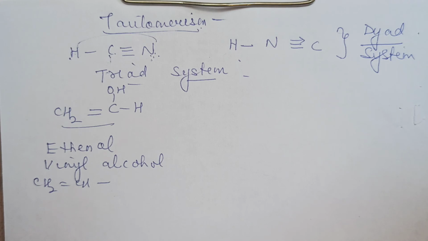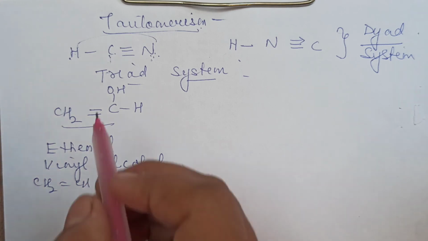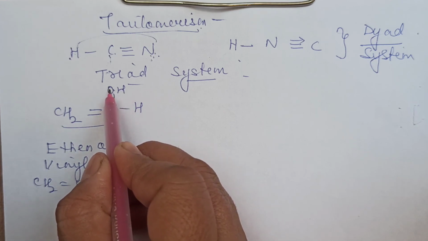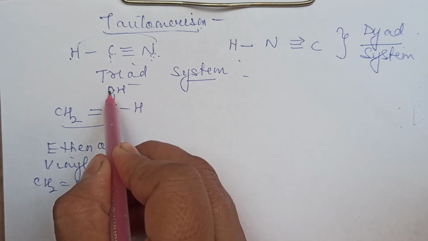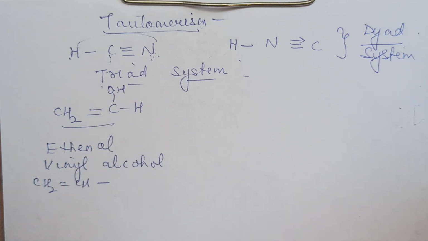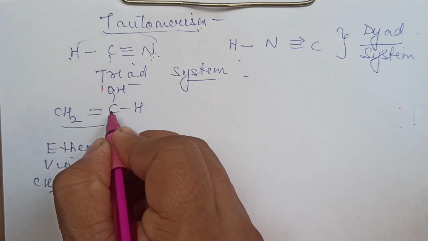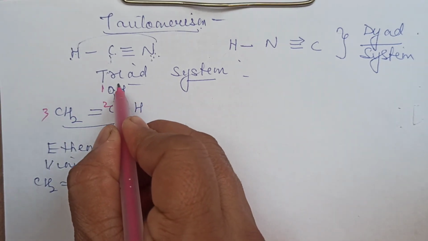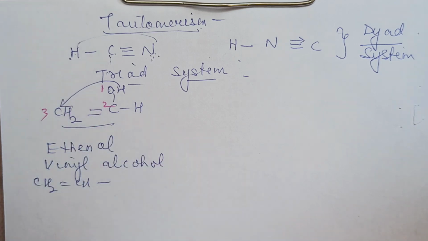Now what has happened here? This is the hydrogen atom which is going to migrate. On O it is attached. This is one polyvalent atom. If I start numbering these polyvalent atoms as 1, 2, 3, from the first polyvalent atom, hydrogen migrates to the third polyvalent atom.